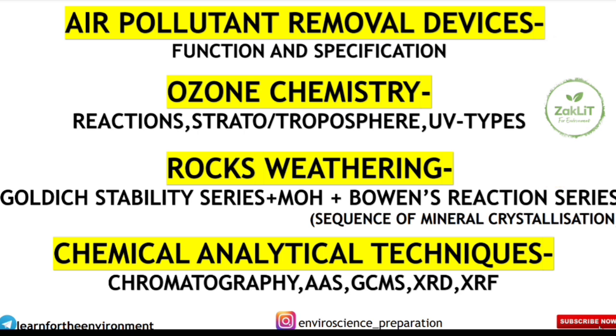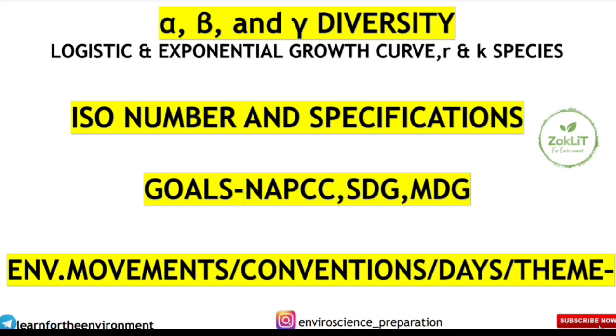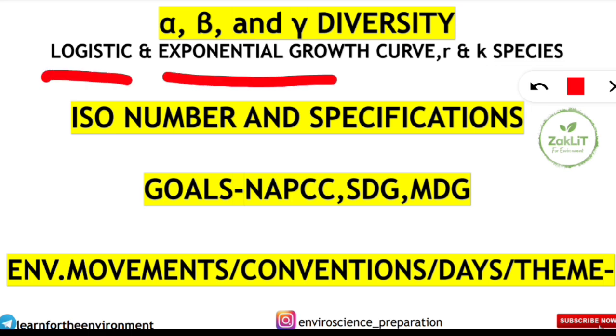Next is chemical analytical techniques. Yes, chromatography, AAS, atomic absorption spectroscopy, GCMS, XRD, XRF, which is able to know the property without destroying the material. So these type of questions can be asked. Their functions and characteristics you should know. Next, coming from the environmental biology or ecology, you can say alpha, beta and gamma diversity, what are their differences, and population growth model, that is logistic, exponential growth curve, R and K species, their characteristics. So all these things you should know coming under this.